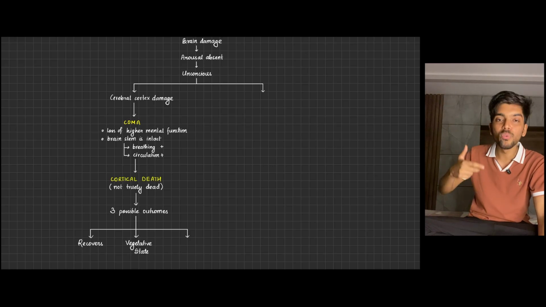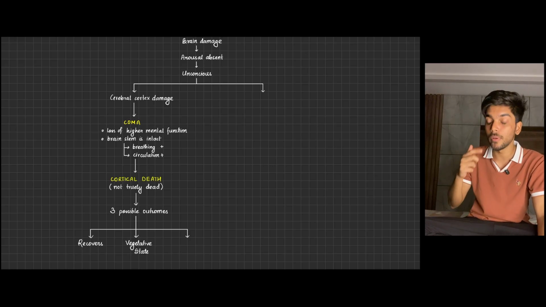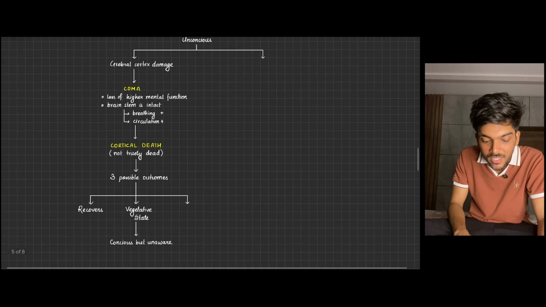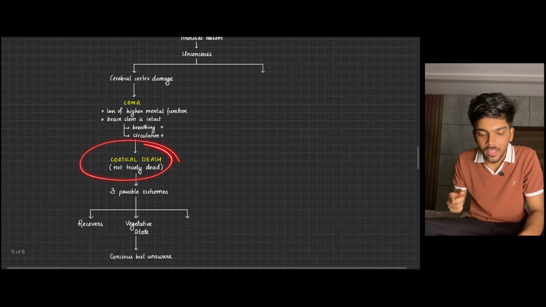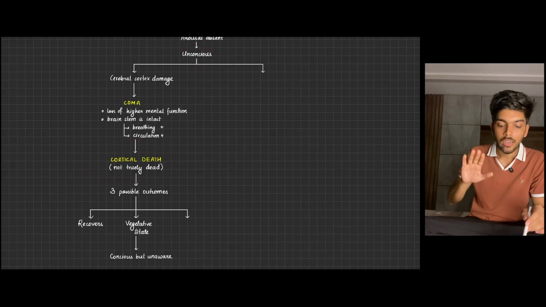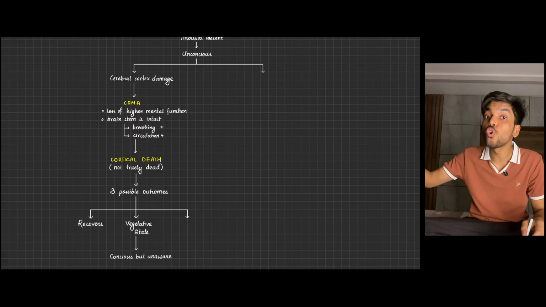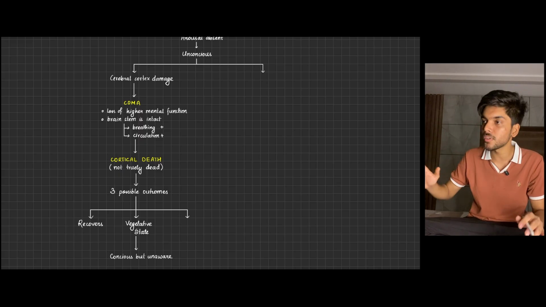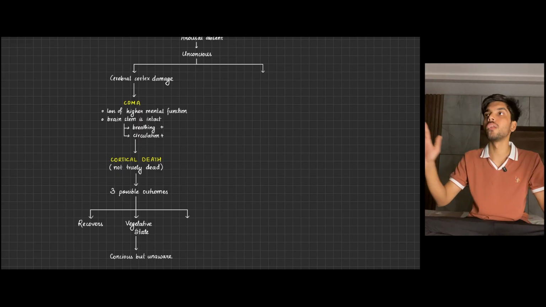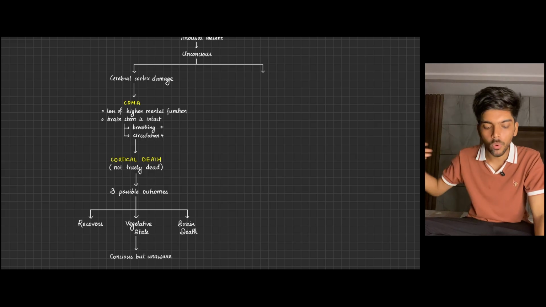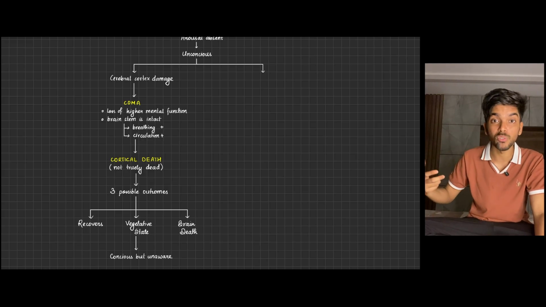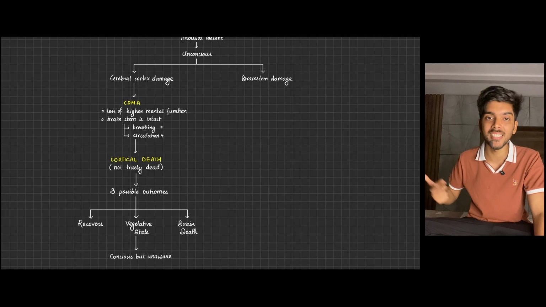Or cortical death would lead to a vegetative state, where the person is conscious but unaware. See, cortical death is where the person was unconscious. Now, cortical death might lead to a more chronic vegetative state where the person is conscious but unaware of the surroundings. Or it might worsen to brain death where the person is actually dead, which brings us to brainstem damage.